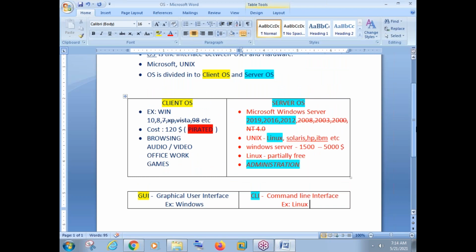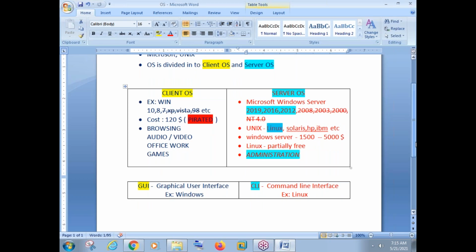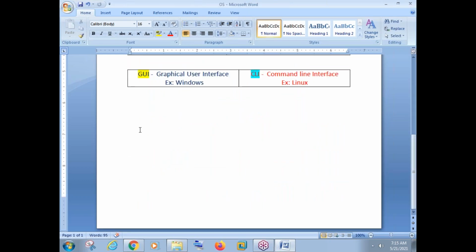Now we should know how to install Windows operating system. And like I said, if you know how to install Windows Server 2016, the installation of 19, installation of 12, installation of 8 and 10, everything is the same. All the Windows operating systems, whether it is client OS or server OS, are the same. And if you go with Linux installation also, more or less it will be the same. So the installation process will be the same for all the operating systems. Okay, so before we see the installation process, let us see two main things.